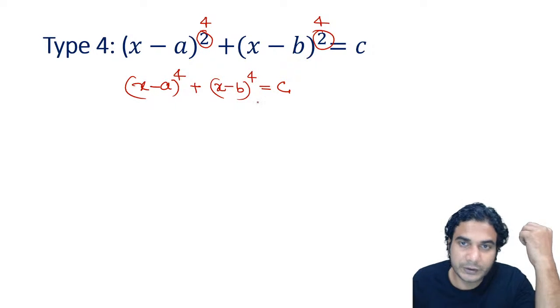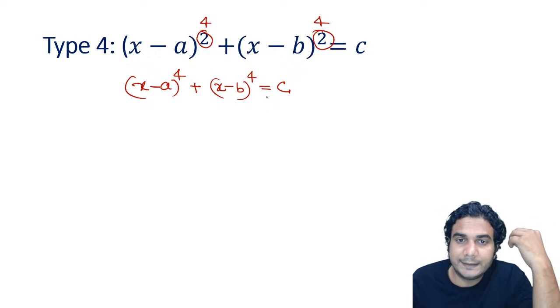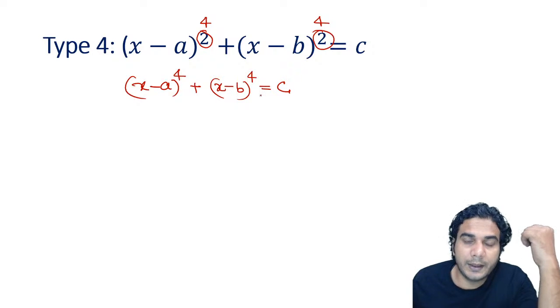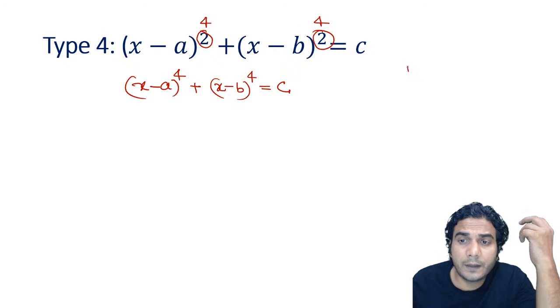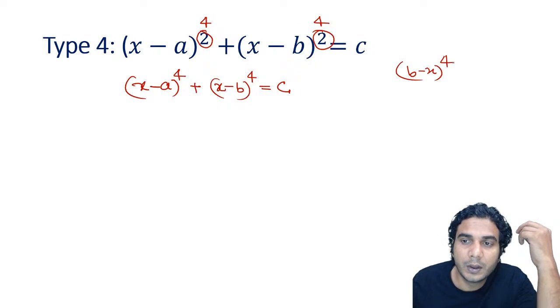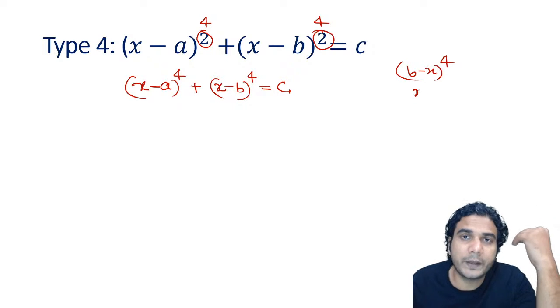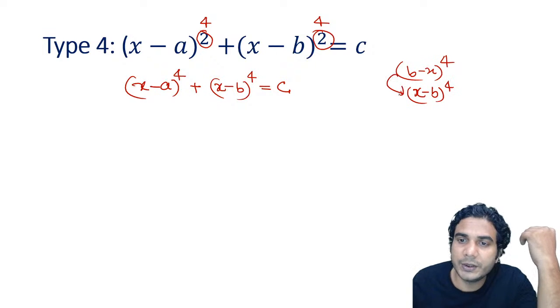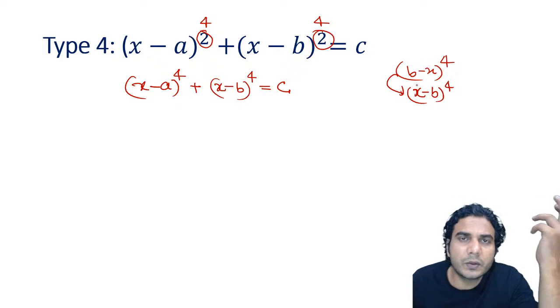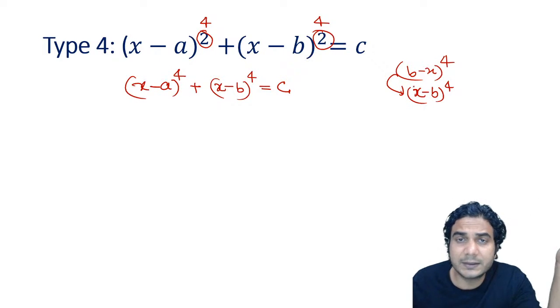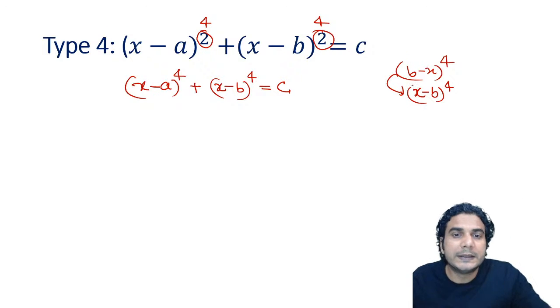This is the equation. It's a fourth degree equation, and to solve this particular type, even if you have b minus x raised to 4, always make the coefficient of x positive. So write this as x minus b raised to 4. You can interchange, no problem, because the power is even. So whether you write b minus x or x minus b, both will be same.